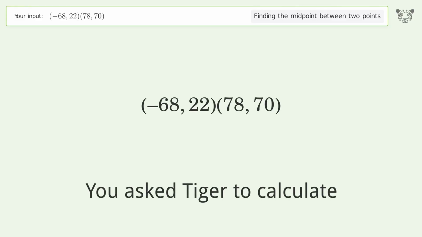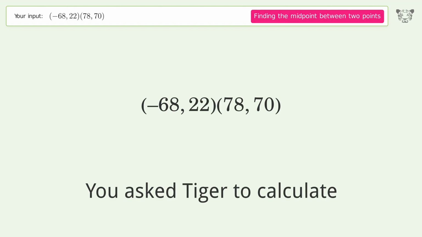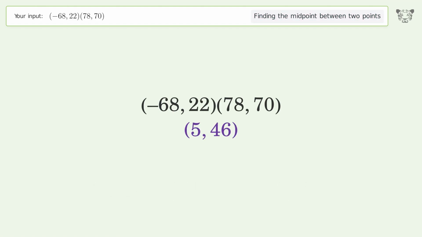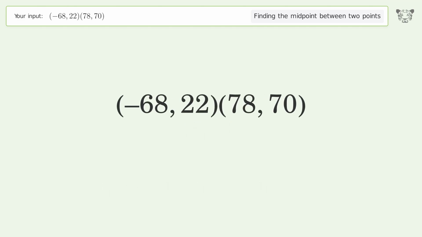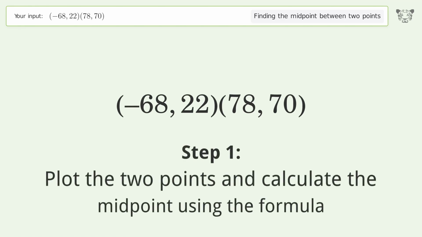You ask Tiger to calculate. This deals with finding the midpoint between 2 points. The midpoint between the 2 points is 5,46. Let's solve it step by step. Plot the 2 points and calculate the midpoint using the formula.